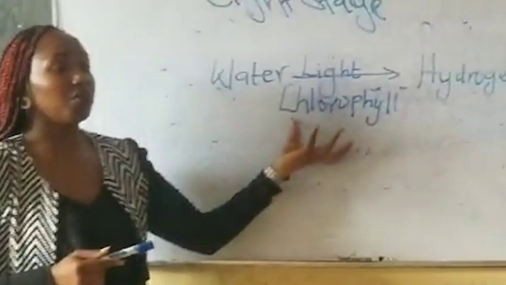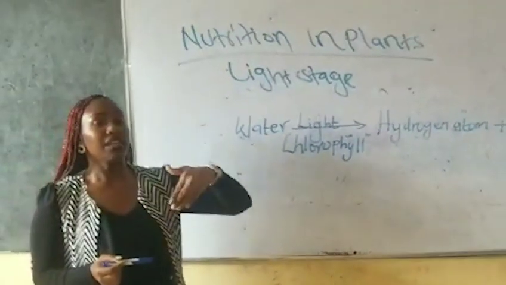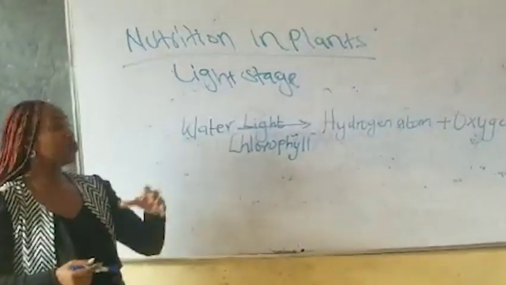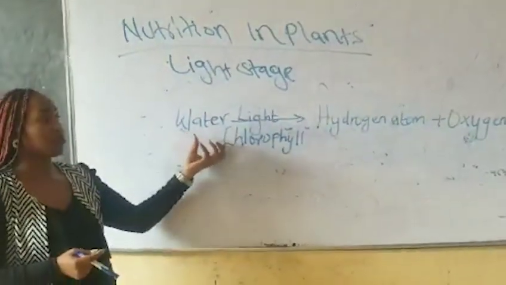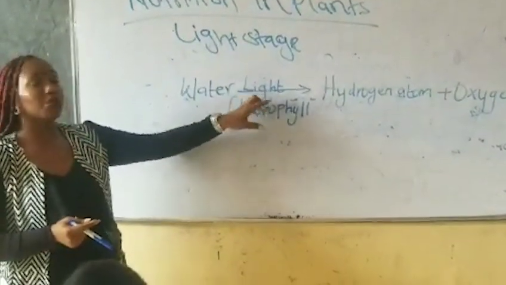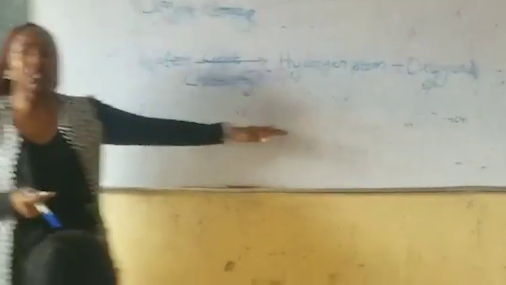Yes, this light energy is converted to chemical energy we call ATP energy, which will be used in the dark stage. So you have to talk about the remaining light energy that was not used to split the water molecule. It will be converted to chemical energy that we call ATP energy that will be used in the dark stage.